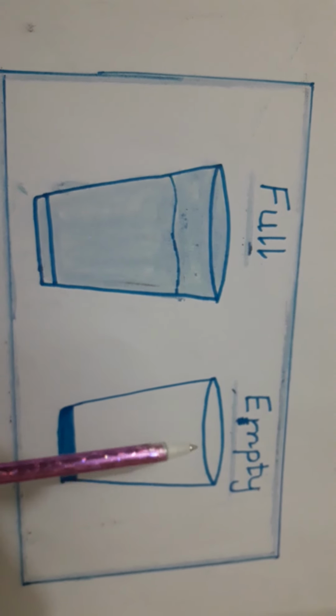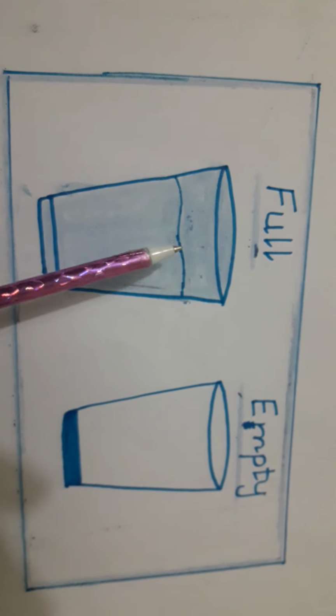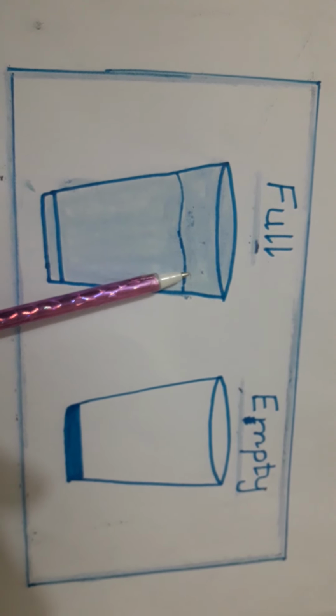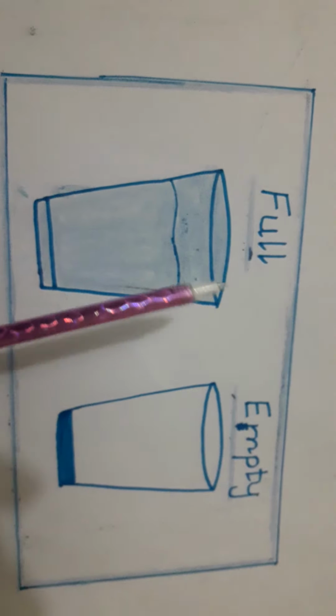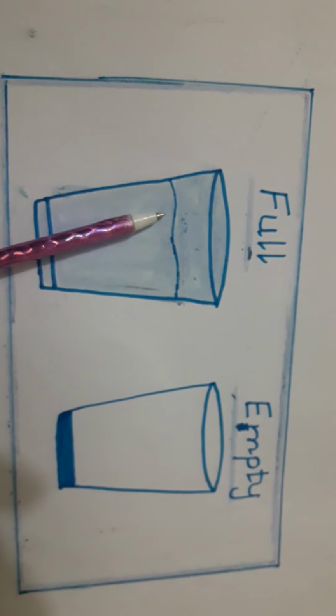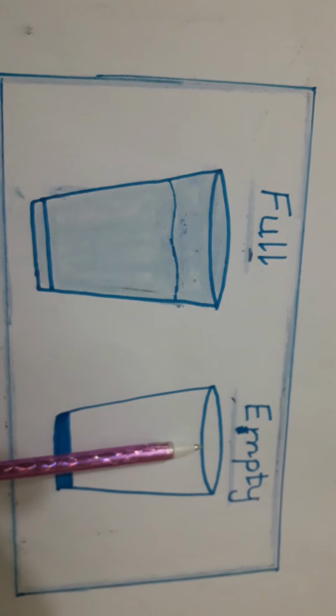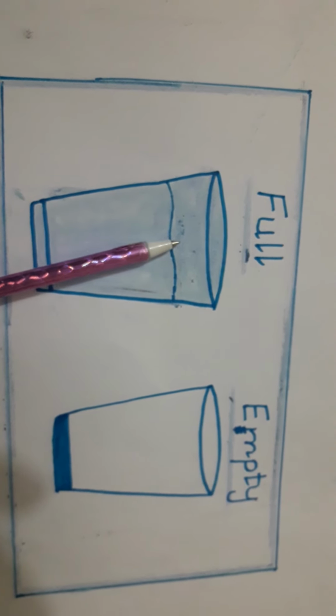You can see both of these glasses. Okay, both of these are glasses, but what is the difference? What is the opposite between both of these glasses? This glass is full of water and this glass is empty. Here there is no water and this glass is full of water. So both of these are opposite of each other.